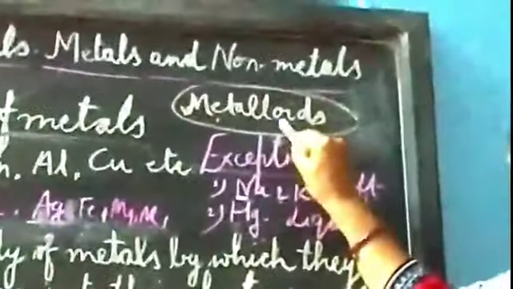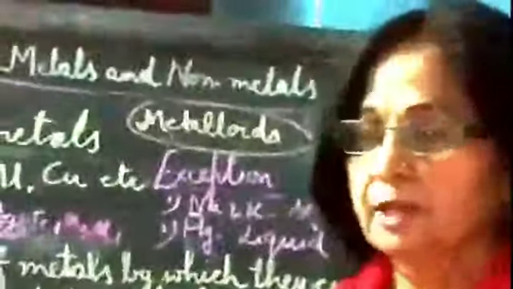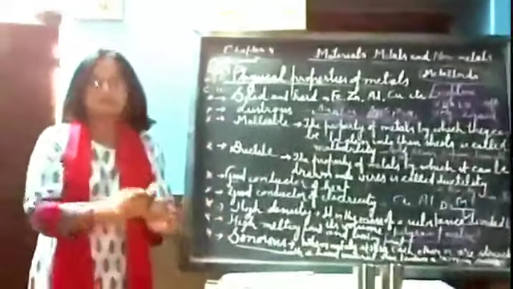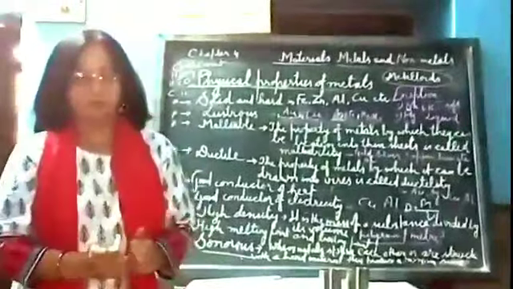They are called metalloids. On the earth, some metals are found in free state, some in combined state, and some in both. Some are reactive, some are non-reactive, and some have both properties.